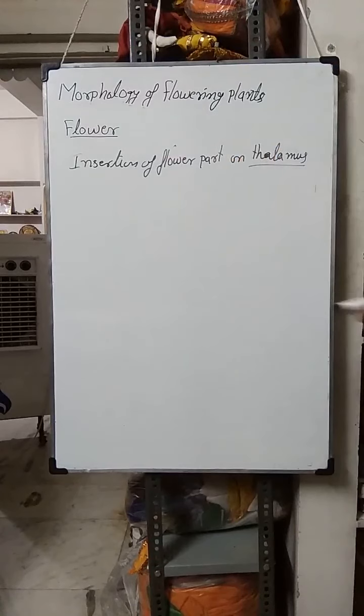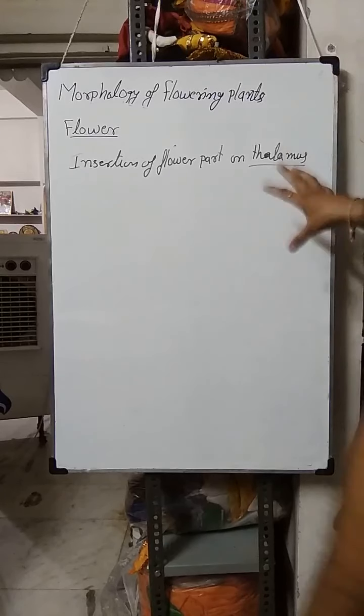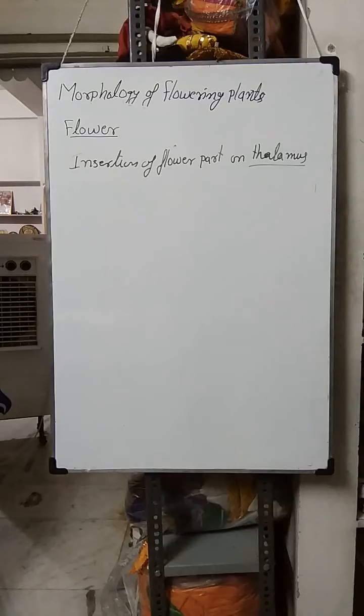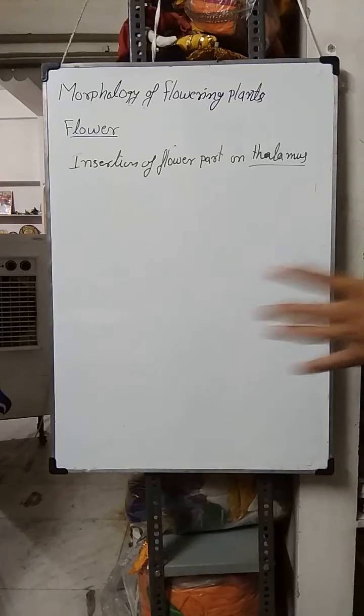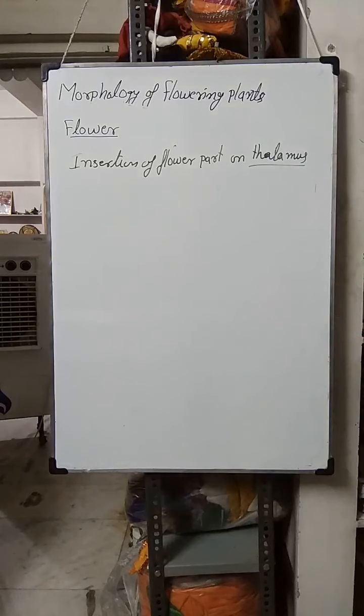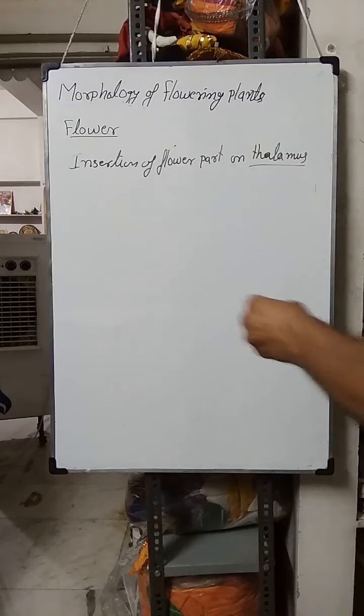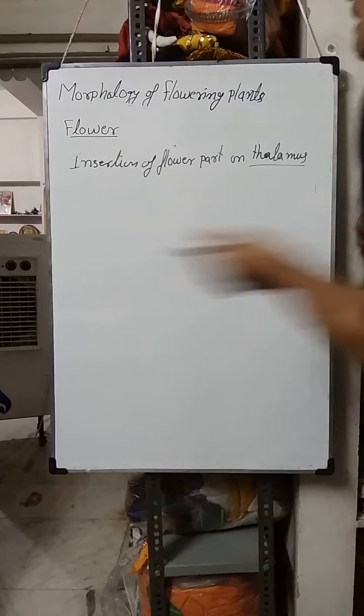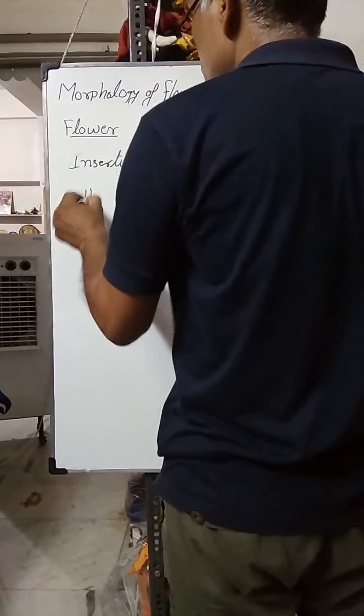How the different parts of the flower are inserted or arise from the thalamus of the flower, that we can say types of flower. Depending upon the position of floral leaves on the flower axis, the flower is of three types. First one is of hypogynous.